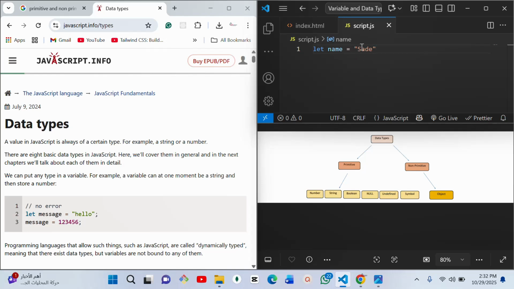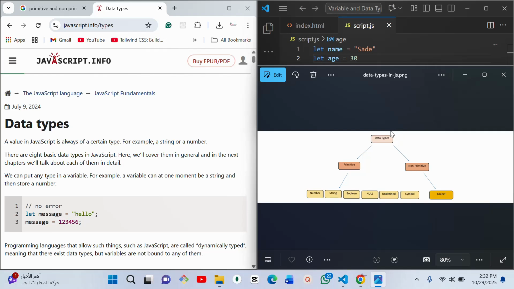You will see that this value being assigned to name is different from when I say this is a number, right? So why is this a string? That is what we want to learn today. All these different kinds of values we can give to our variables, what data type do they belong to? In JavaScript, they are basically divided into two.